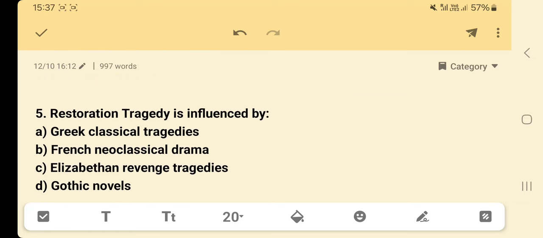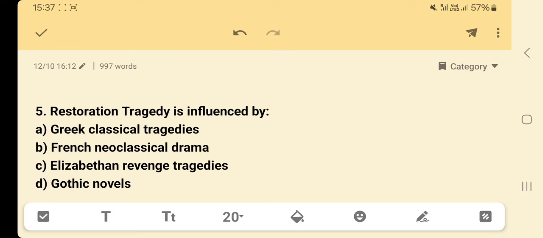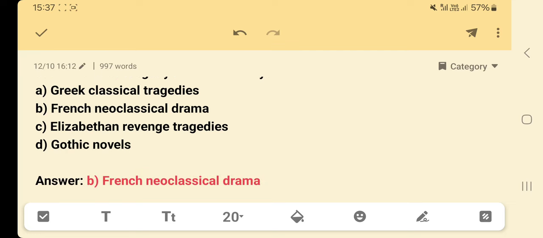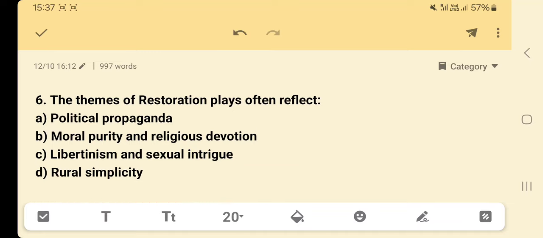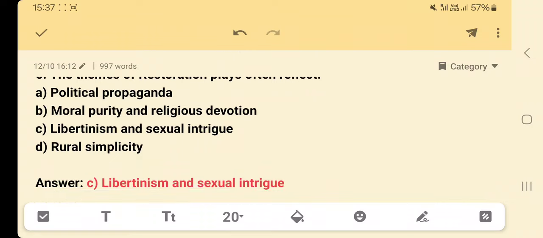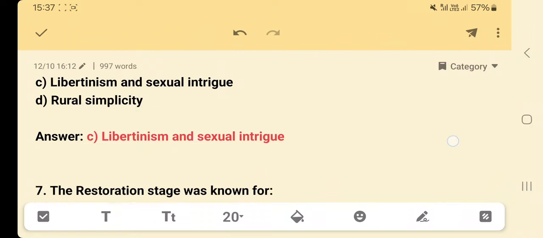Restoration tragedy is influenced by: option A, Greek classical tragedies; option B, French neoclassical drama; option C, Elizabethan revenge tragedies; option D, Gothic novels. Answer: option B, French neoclassical drama. The themes of Restoration plays often reflect: option A, political propaganda; option B, moral purity and religious devotion; option C, libertinism and sexual intrigue; option D, rural simplicity. Answer: option C, libertinism and sexual intrigue.